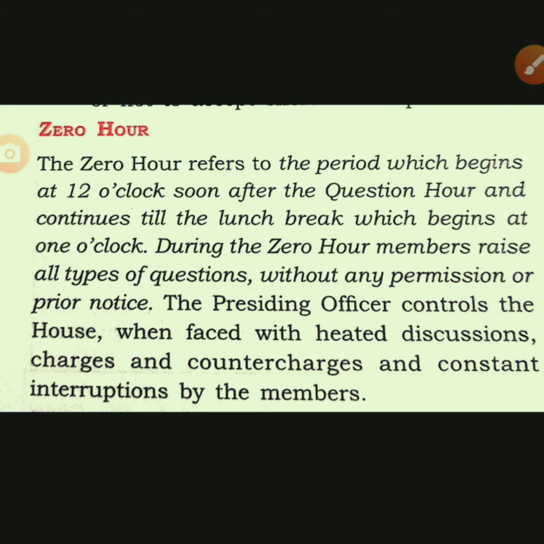A member can raise all types of questions without the prior notice. They are not informing the house before, but they can ask the question in the zero hour. It is a one hour time from 12 to 1 o'clock, and it may be extended by the speaker if he thinks that questions of public importance are remaining. According to the importance of the questions, it may be extended more than one hour.